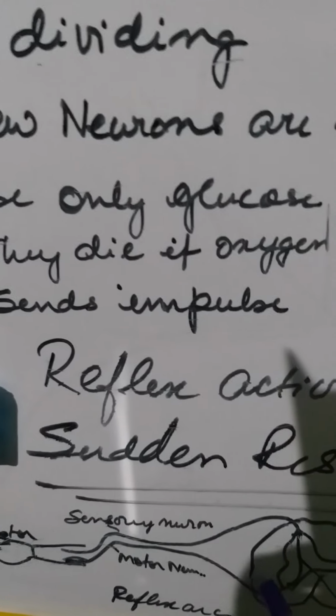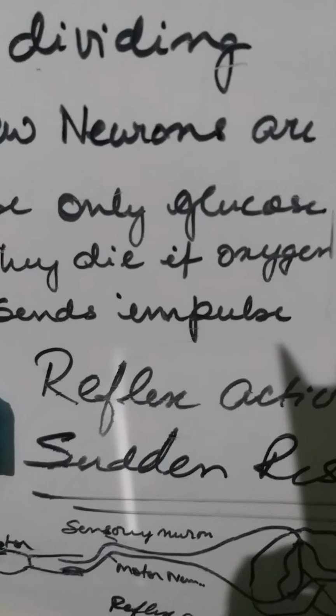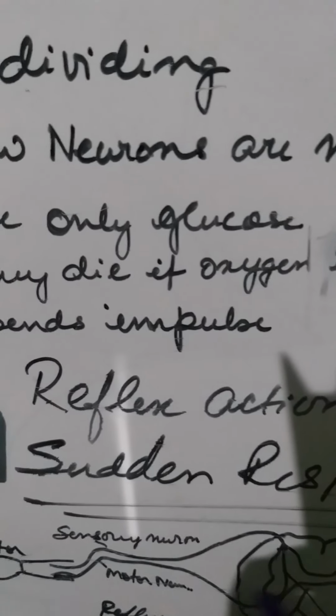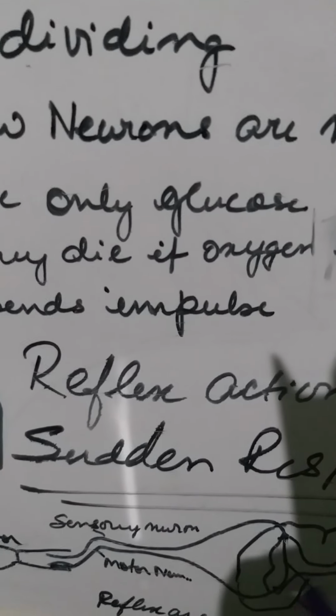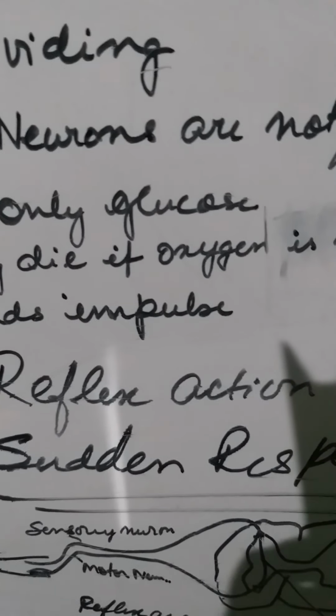Now with this, I will be giving you some pictures of a neuron and of the reflex arc, and in my next class I will be dealing with the details of the brain.